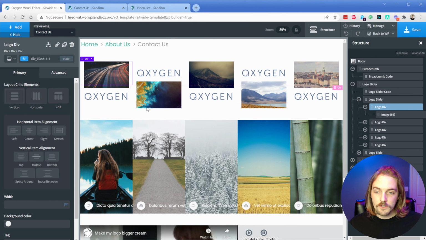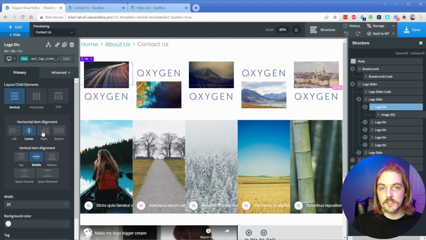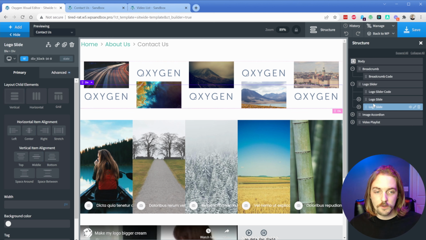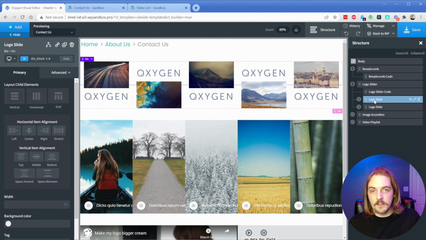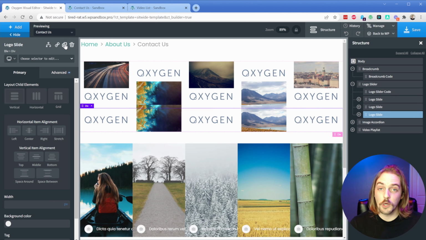Now these containers are actually set to a width of 20% on this class right here. So you could change this to automatic or Oxy Ninja grid classes if you wanted. And from my basic testing, you don't actually need 2 rows. You can see that the rows end up in line with each other, so you don't really need 2 rows, but if you set everything to 20% width, then in the Oxygen editor, it can get really scrunched. However, you could add as many of these as you wanted, and it will work perfectly fine.